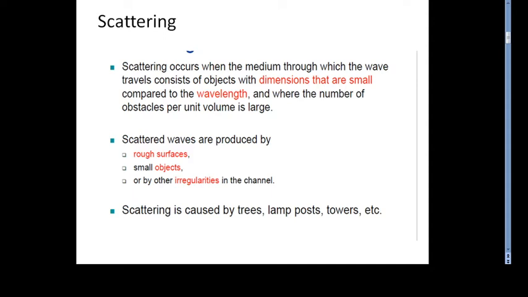So how is the scattered wave produced? When the wave strikes rough surfaces, small objects, or any other irregularities in a channel.